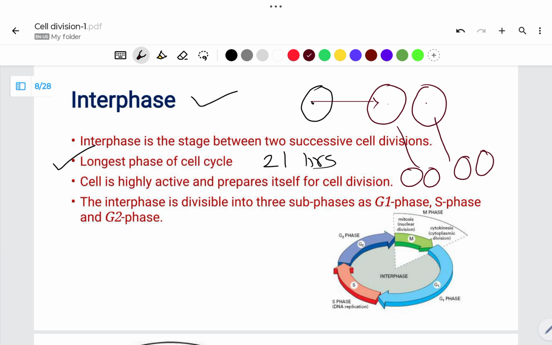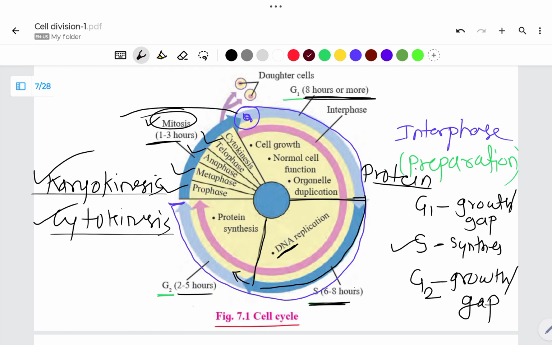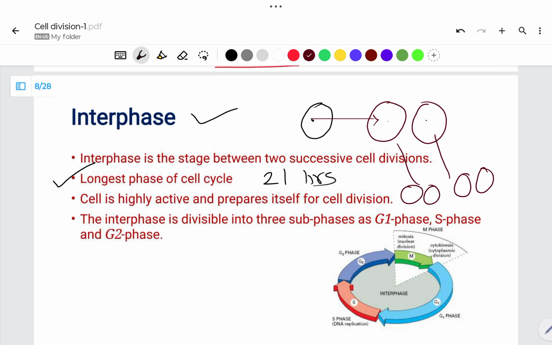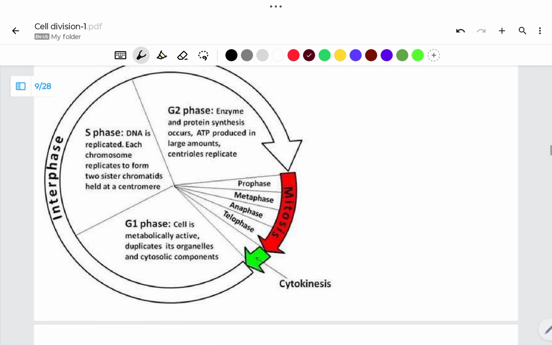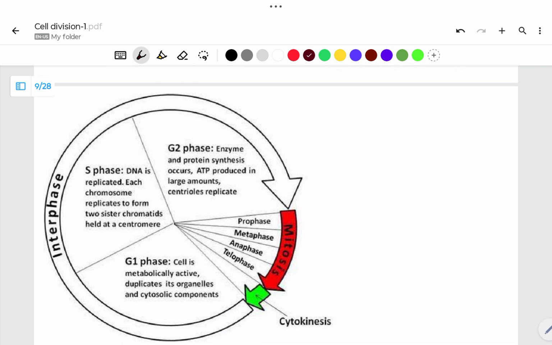The cell is highly active during interphase. We can observe that proteins, cellular organelles, DNA, and RNA are formed. So this is a very active and busy stage, and the cell prepares itself for the upcoming mitosis. Interphase is divided into G1 phase, S phase and G2 phase. In G1 phase, the cell is highly metabolically active and duplicates all its organelles and cytoplasmic components for the future division.